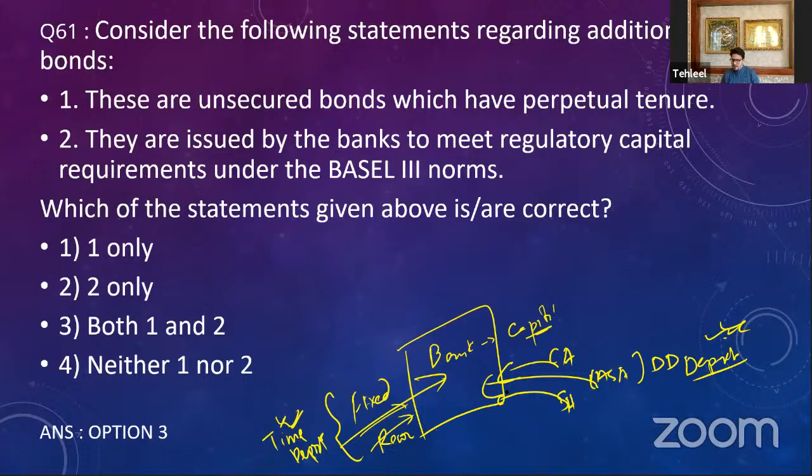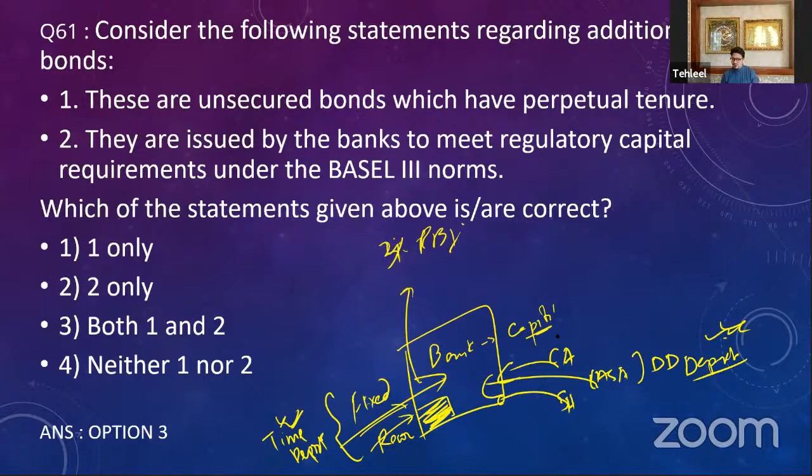So of this net demand and time liabilities, the banking sector has to keep some ratios. Suppose they have to keep 3% CRR with the RBI. Suppose they have to keep 18% SLR with themselves in the form of government securities. Now, these are some of the ratios they have to maintain of their NDTL.